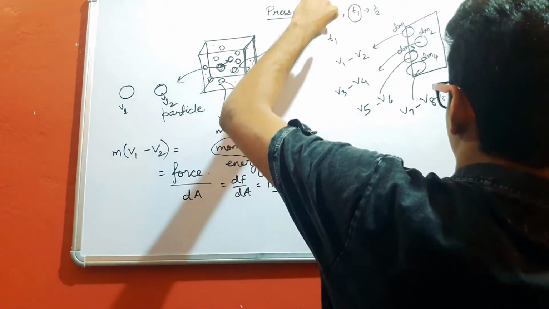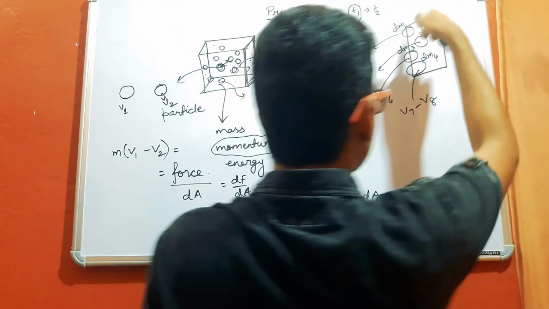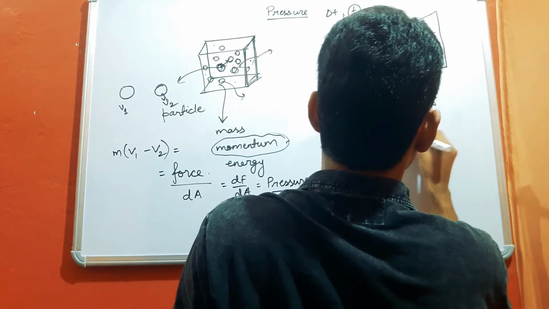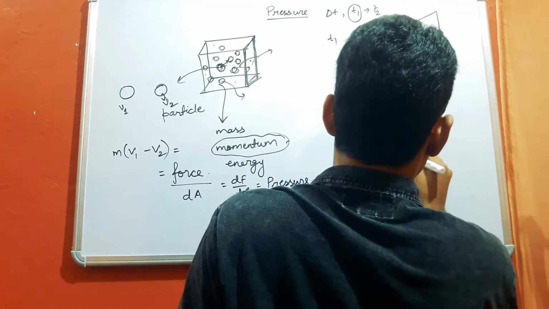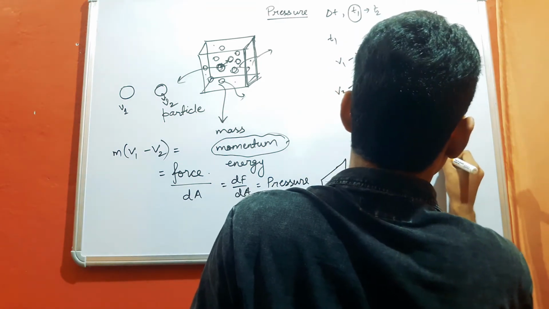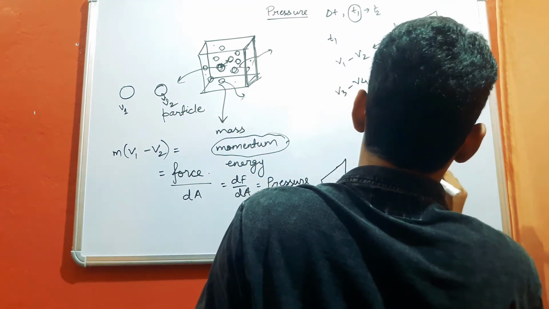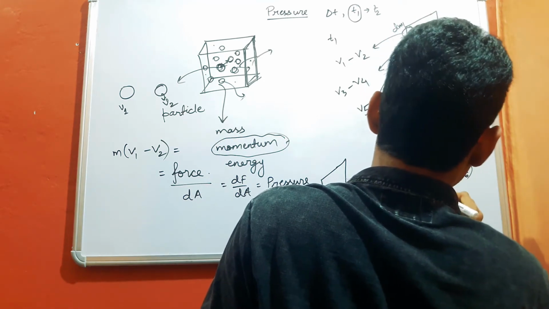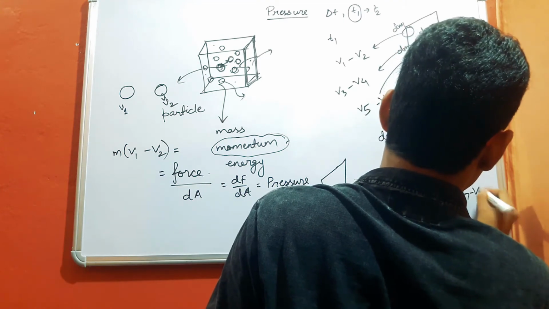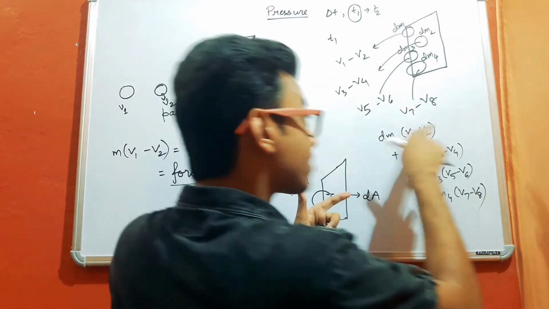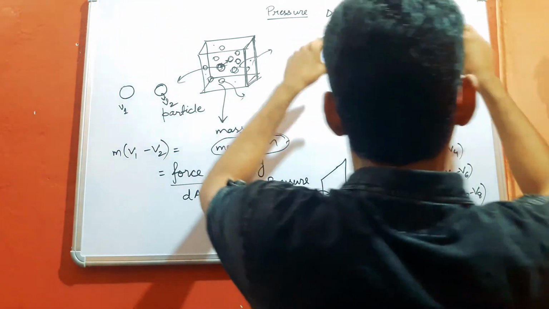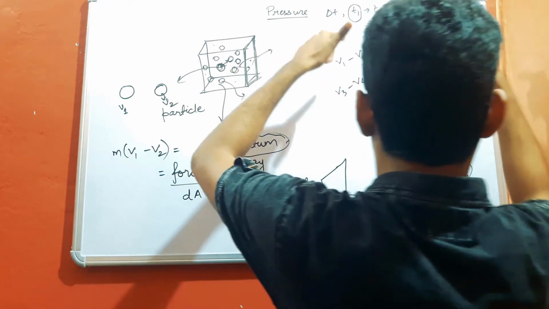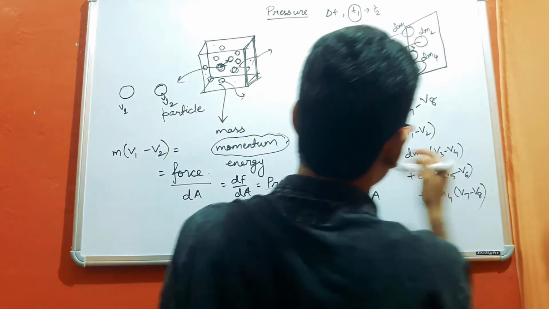Then the force at time t1 on this wall of the container is dm1 into v1 minus v2, plus dm2 into V3 minus V4, plus dm3 into V5 minus V6, plus dm4 into V7 minus V8. Now, why am I not considering the direction of this force? Because I have already made it clear that we are taking the change in linear momentum in the direction perpendicular to this wall of the container. That's why we need not bother about the direction of the force.